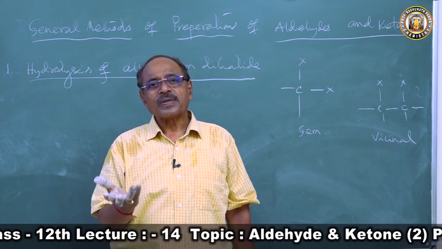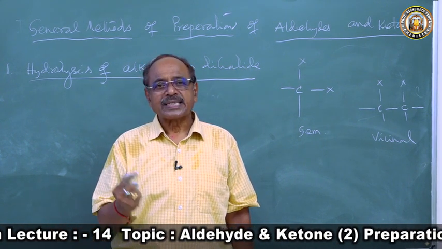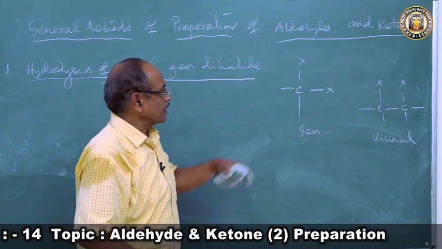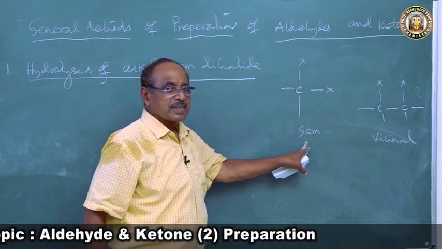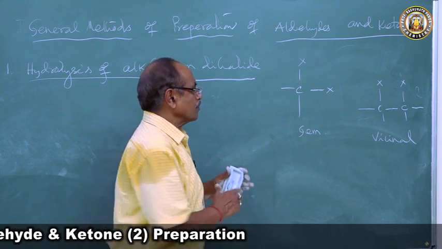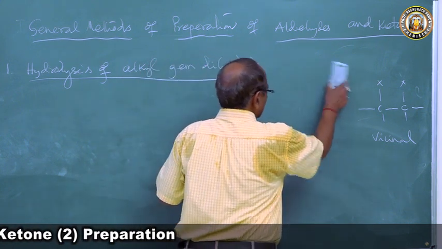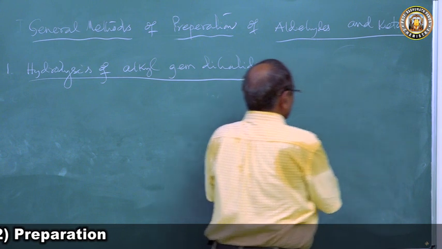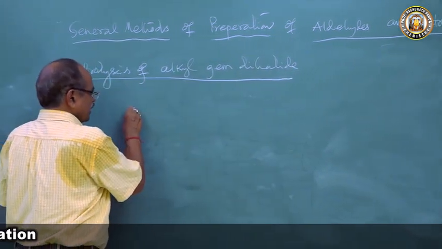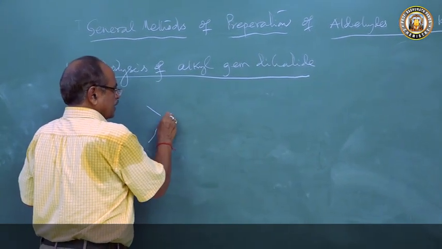It is closed and open at both. So that is called gem, a Latin word. When two halogen atoms are attached to the same carbon atom, it is called a gem alkyl dihalide. So with this common knowledge of the meaning of the word gem, what do you say? When a gem alkyl dihalide